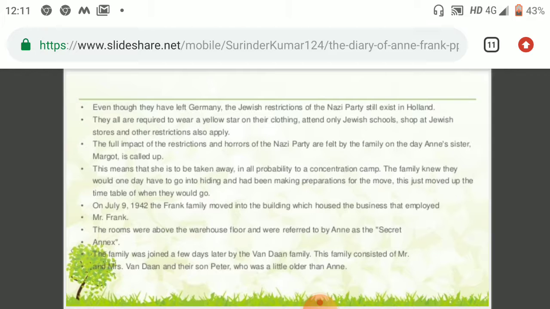They were all required to wear a yellow star on their clothing, attend only Jewish schools, shop at Jewish stores, and other restrictions also applied. The full impact of the restrictions and horror of the Nazi party was felt by the family on the day Anne's sister Margot was called up. This means that she was to be taken away, in all probability to a concentration camp.